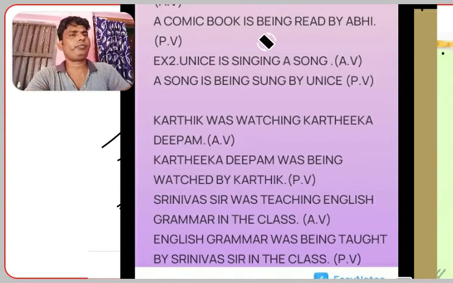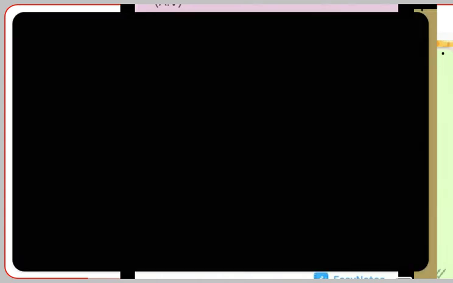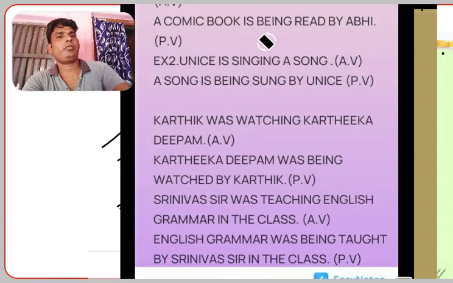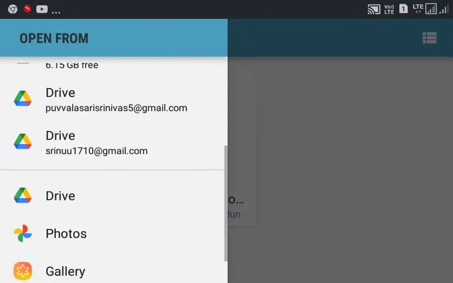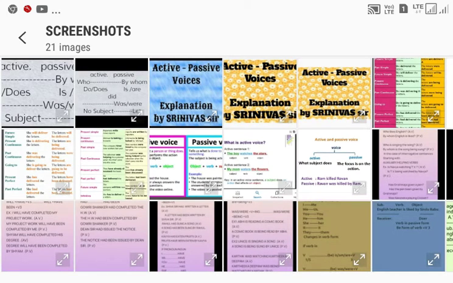Let's have some more examples as a part of this topic. Now, perfect tense. What does the perfect tense tell us? The perfect tense tells about an action which has been done just now. That can be changed into passive form. How can we change the present perfect tense into passive form?